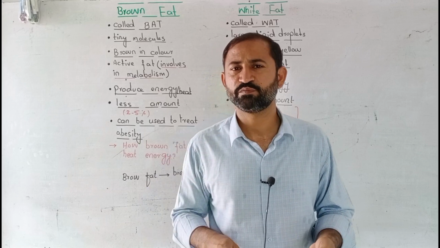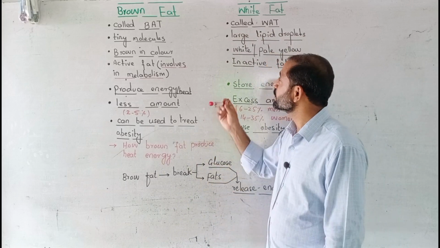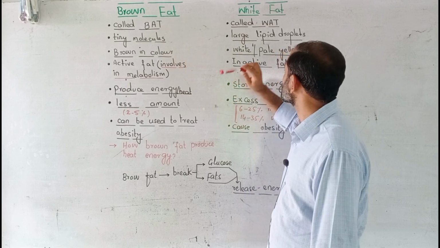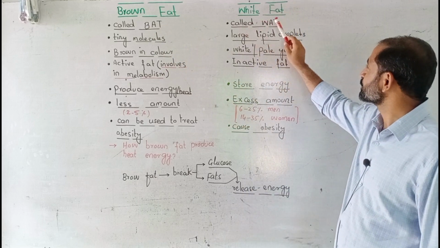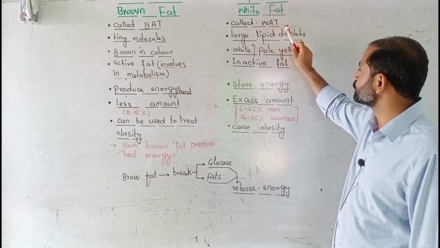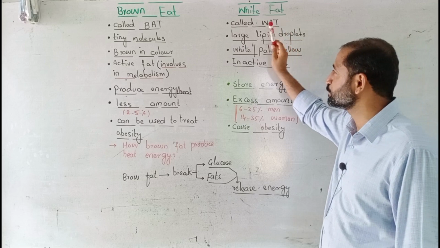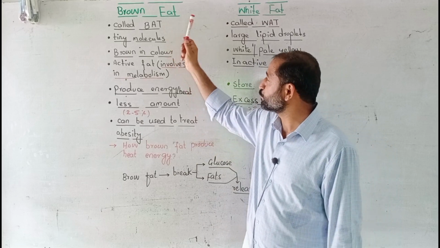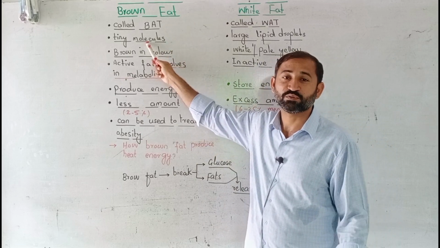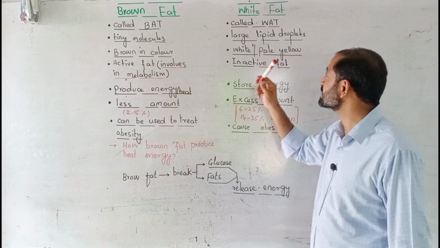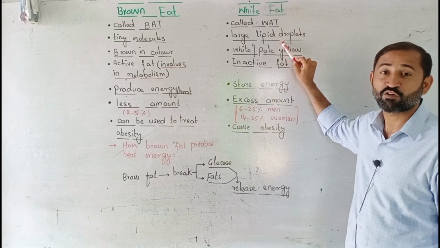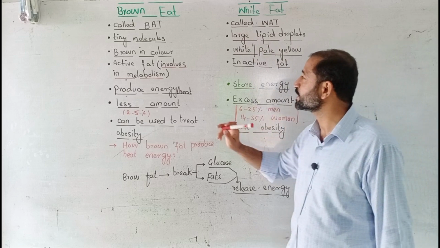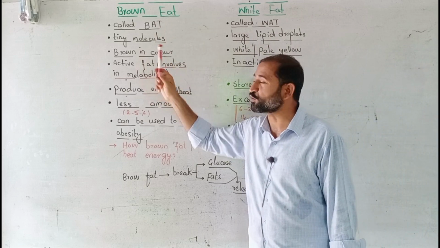There is a slightly difference between the two of them. Brown fat is made up of brown adipose tissues, whereas white fat is made up of white adipose tissues. Brown fat consists of teeny molecules or small sized molecules, whereas white fat consists of large lipid droplets. So there is difference between brown fat and white fat. Next one is brown fat is brown in color.